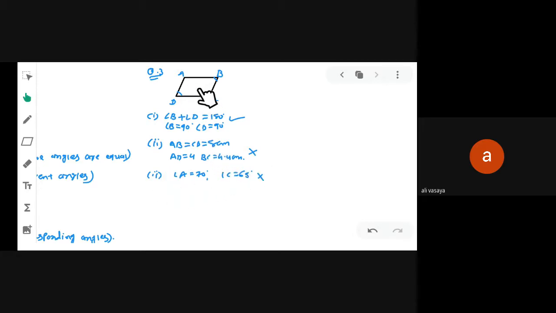We know that A and C are opposite angles and it is always equal in a parallelogram. But here given that angle A is equal to 70 degree and angle C is equal to 65 degree, it means it is not equal. So on the basis of this condition, we cannot form a parallelogram. Are you getting my point, all of you? Yes, sir. Yes, sir.